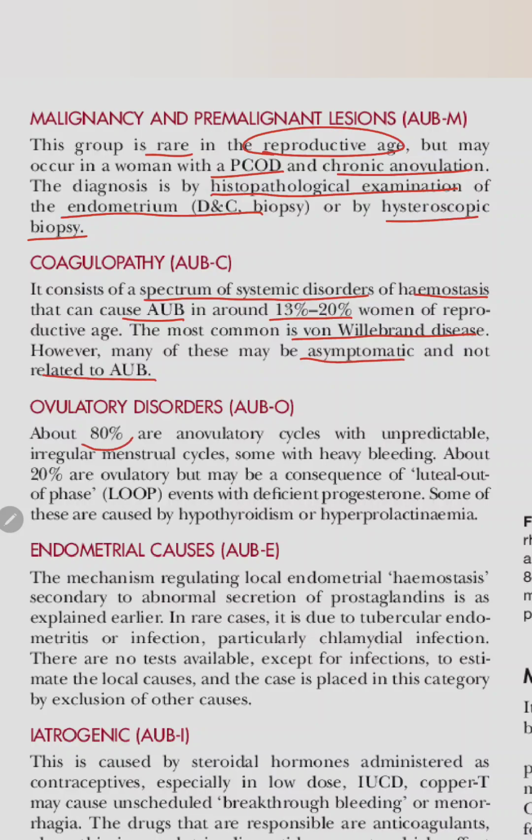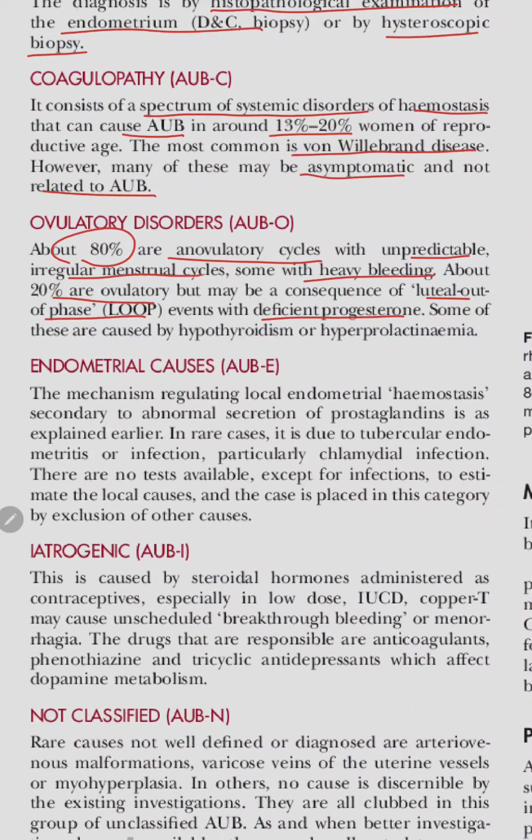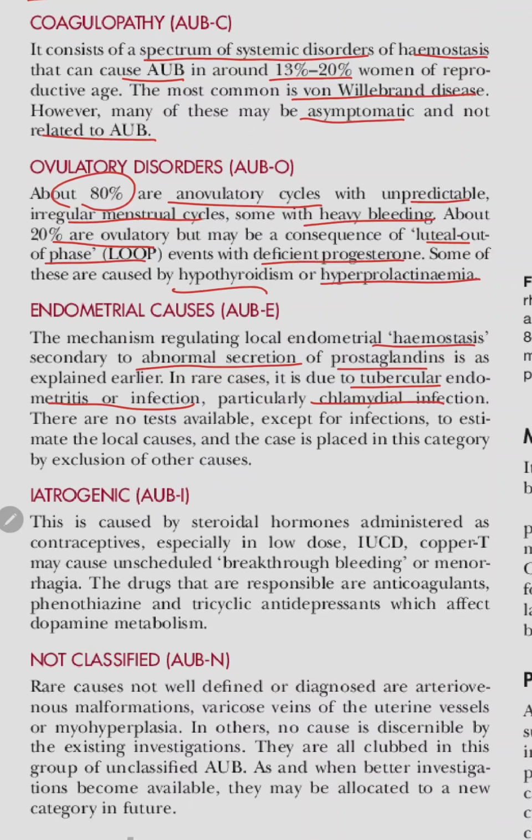Ovulatory disorders. About 80% are anovulatory cycles with unpredictable, irregular menstrual cycles, some with heavy bleeding. About 20% are ovulatory but may be a consequence of luteal out of phase loop events with deficient progesterone. Some of these are caused by hypothyroidism or hyperprolactinemia. AUB-E. The mechanism regulating the local endometrial hemostasis secondary to abnormal secretion of prostaglandins is as explained earlier. In rare cases, it is due to tubercular endometritis or infection, particularly chlamydial infection.